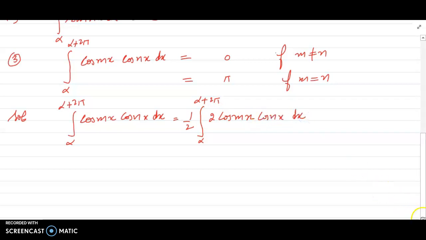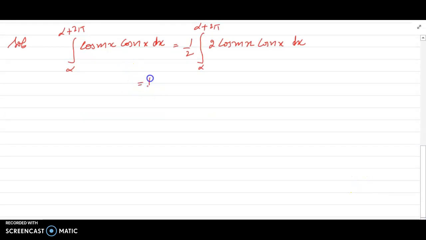I hope all of you are able to recall the formula of 2 times cos A cos B. What is this formula? This is cos of m plus n x plus cos of m minus n x.